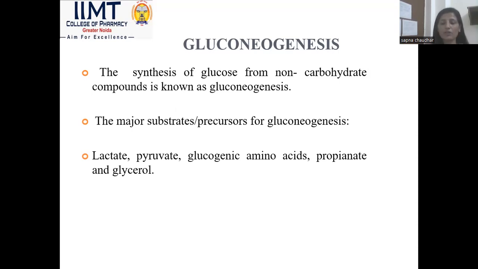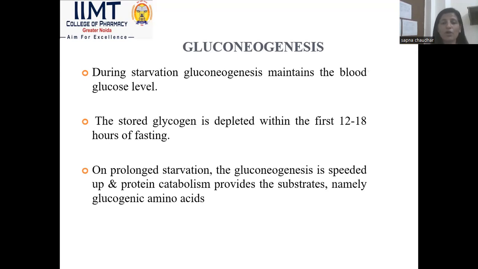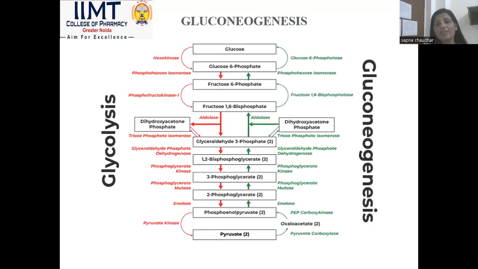Actually, this is not about glucose metabolism, but when non-carbohydrate, non-glucose molecules are converted into glucose, it is simply called gluconeogenesis. The main precursors used for the gluconeogenesis cycle are lactate, pyruvate, glucogenic amino acids, and glycerol, which are some common examples. During starvation, our body requires lots of energy. So to generate energy in the form of ATP, glycogen is converted into glucose, and that glucose is the energy which we can use during starvation for our day-to-day work.